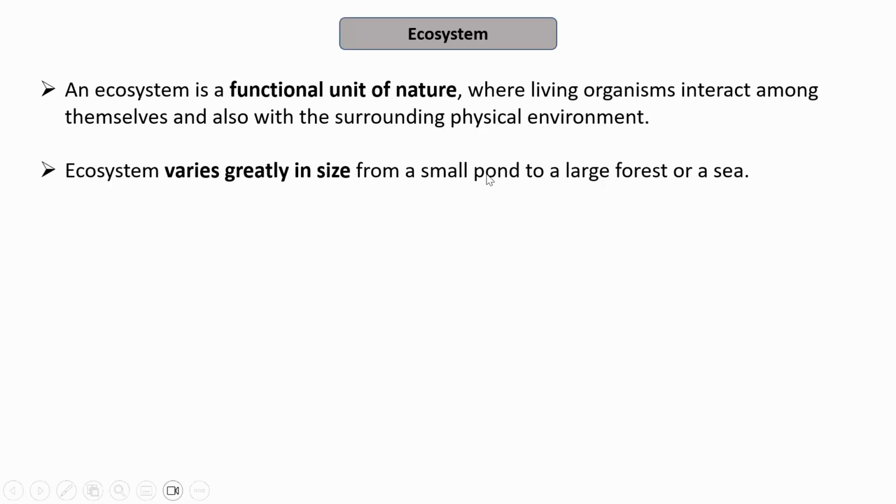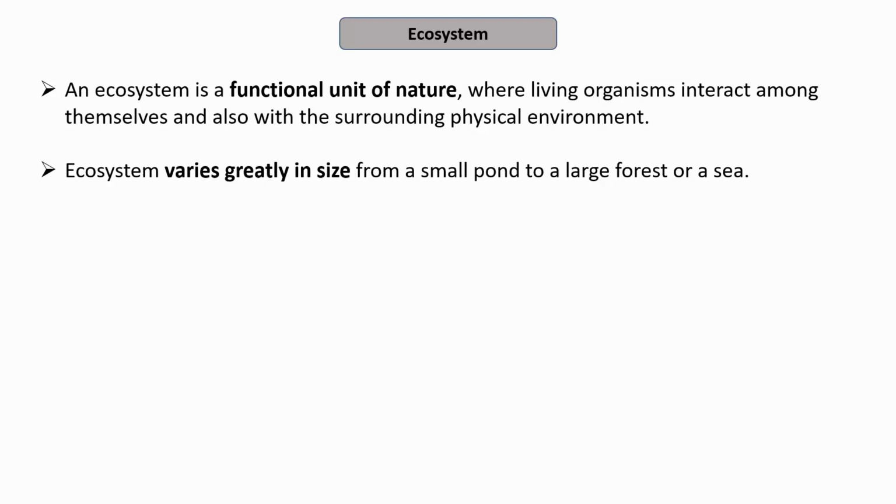Water is basically the abiotic component that is present in the pond, and many small fish, zooplanktons, that is small animals that live in the ponds, or phytoplanktons, small plants that grow in pond. So basically, they may interact among themselves and therefore create a small ecosystem.